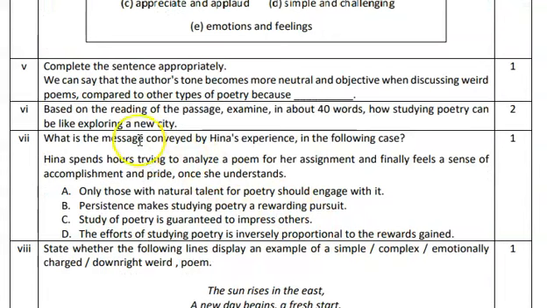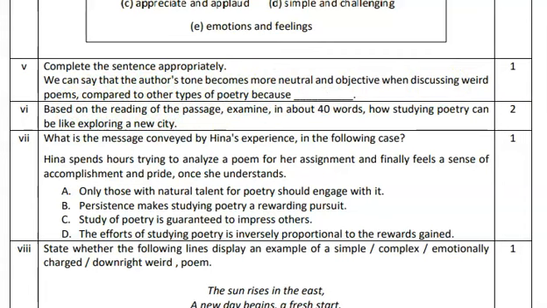Now question number 5. Complete the sentence appropriately. We can say that the author's tone becomes more neutral and objective when discussing weird poems compared to the other types of poetry. Yes.